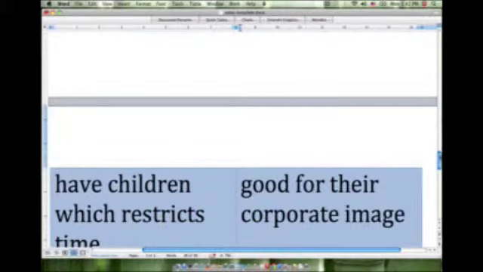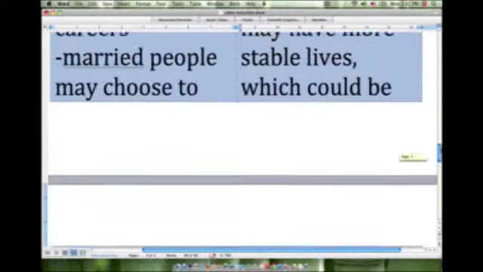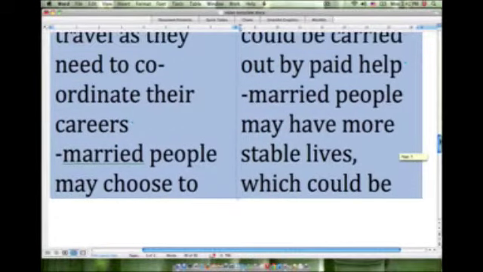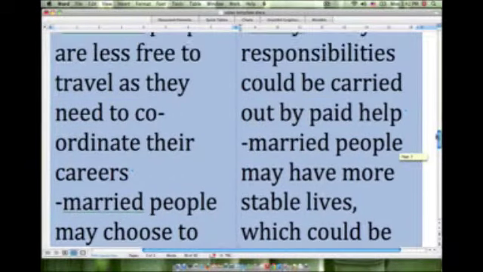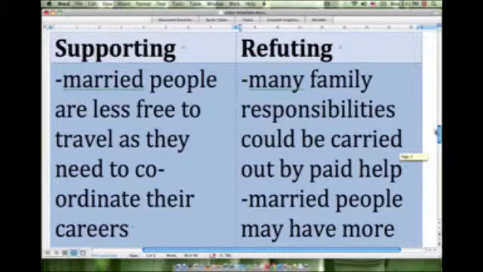Something like that. Personally, I find it a little bit difficult to find points to support the refute column. I mean, I don't think our points here are really all that strong, to be honest. But anyways, when we're in the exam, we're doing this kind of thinking in our heads. We're thinking quickly, what are some points that would support this idea? What are some points that would refute this idea? And then all we need to do is just choose which side is easier to write.